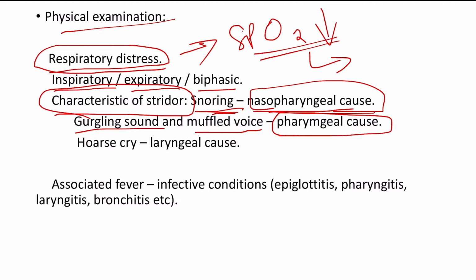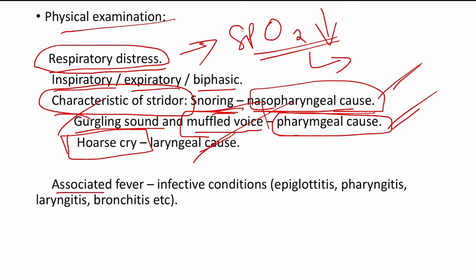Mostly in practical aspects, it will not be that much applicable, but for theory examinations, you can write these points. Okay, snoring, most probably due to nasopharyngeal cause. And if the stridor is associated with gurgling sound and muffled voice, then you can suspect pharyngeal cause. And if the patient has hoarse cry, okay, then you can suspect laryngeal cause. So basically nasopharyngeal, pharyngeal, and laryngeal causes, different types of stridors are present here.